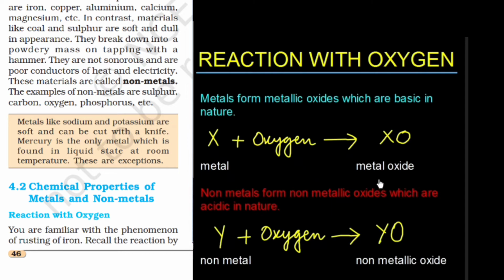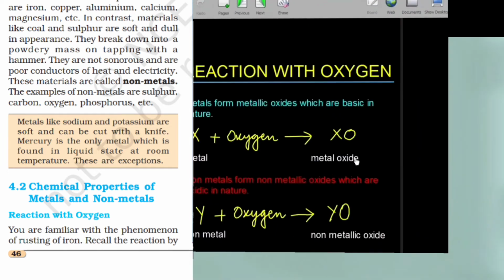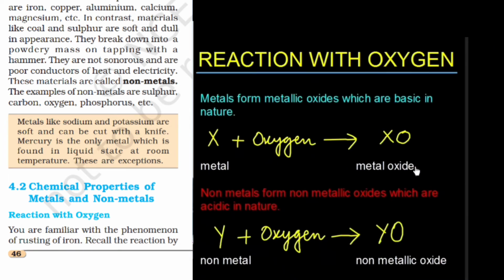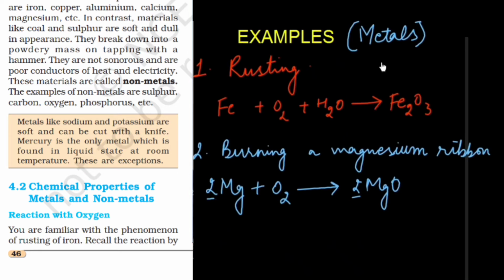So the metals react with oxygen to form metallic oxides and the non-metals react with oxygen to form non-metallic oxides. As the metal oxides are basic in nature, non-metallic oxides are acidic in nature. Now this type of process in which oxygen is getting added is known as the oxidation process. So we notice oxidation in our day-to-day activities also. One by one we will see all the examples. First of all, we will see examples of metals.